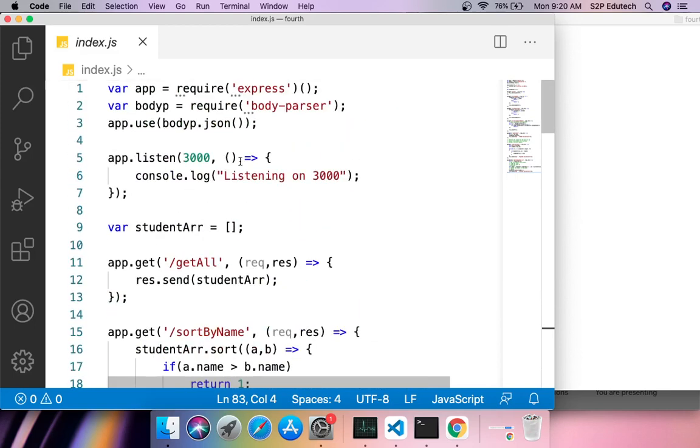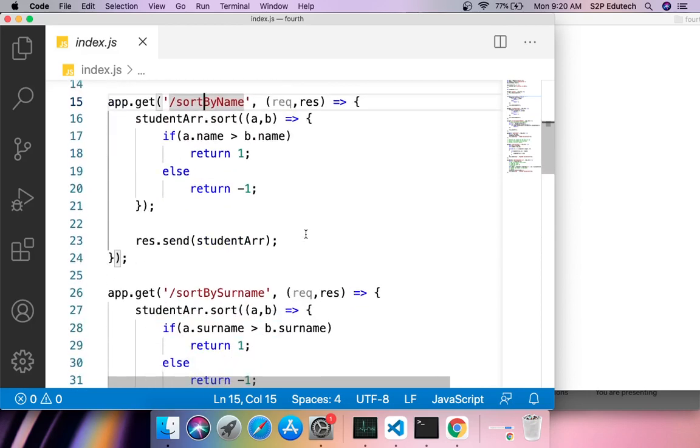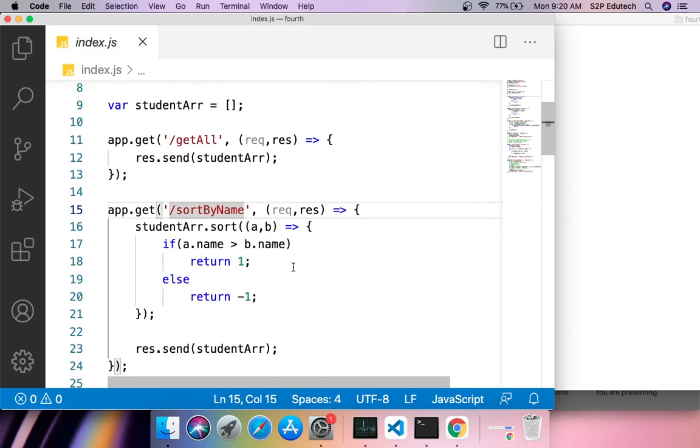To do modularization, we use a concept called routing. Routing comes from the word routes. Route means, this is a route or this is a route, right? So what we are trying to achieve here is that we'll have all these APIs, but they would be separated and used in different files, right? That's what we are trying to achieve.